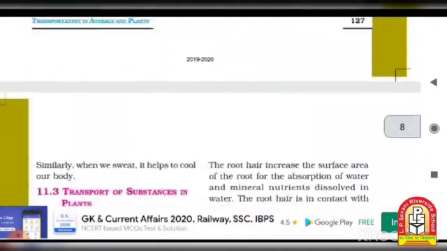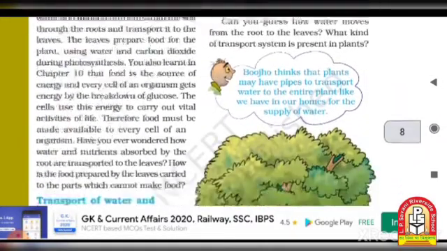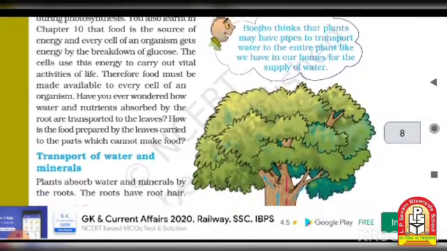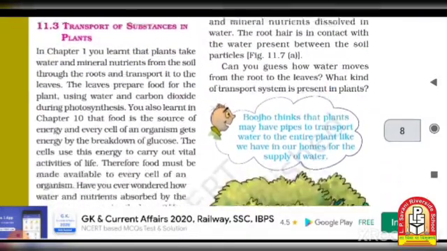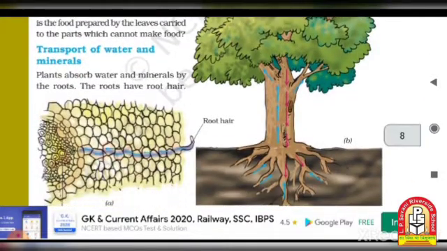Okay. Then, next, transport of substances in plants. So which kinds of transport of substances are there in plants? First of all, transport of water and minerals. So in the